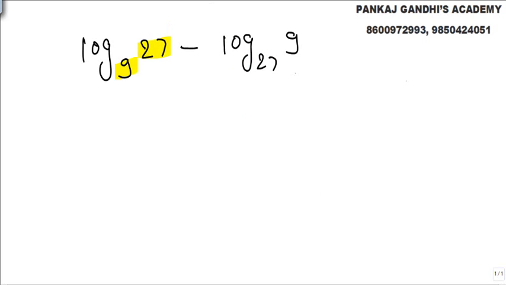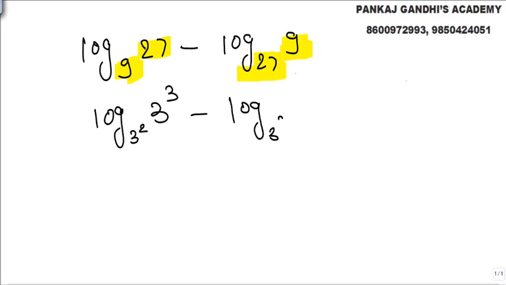Look, if you look at these numbers, these are all powers of 3. So let's try to break it. Base is nothing but this 3 square and this is 3 cube. And this base is nothing but 3 cube and this value 3 square.